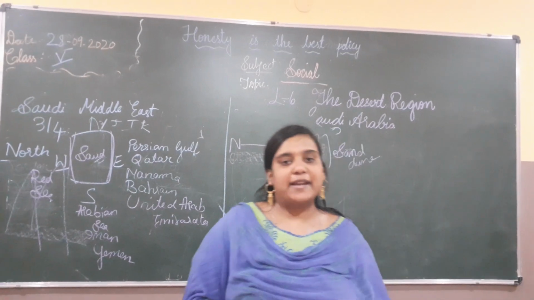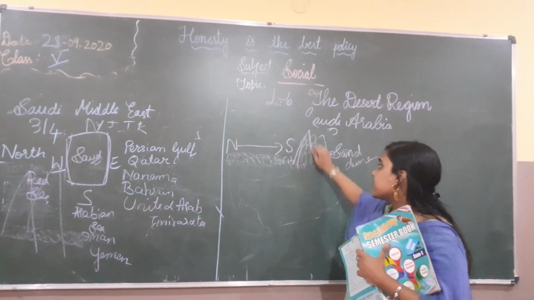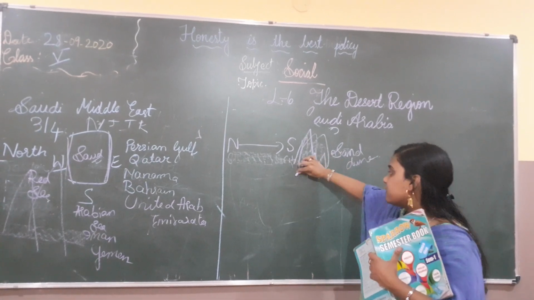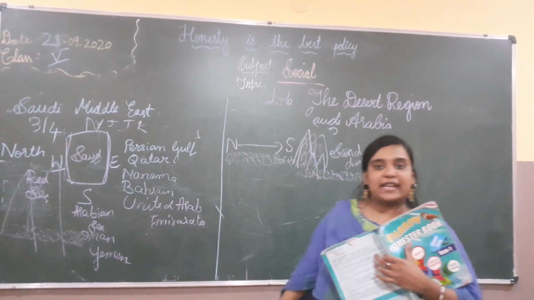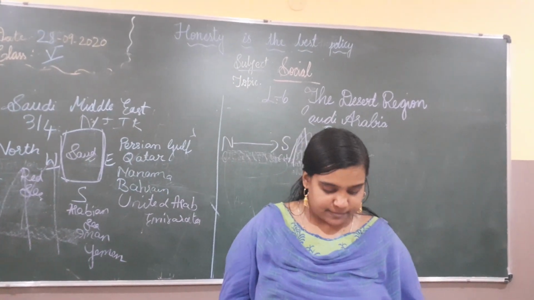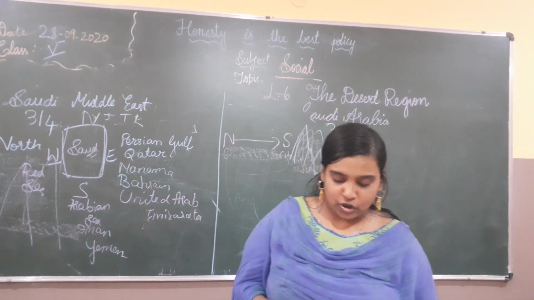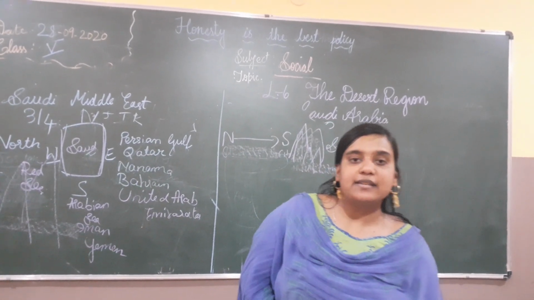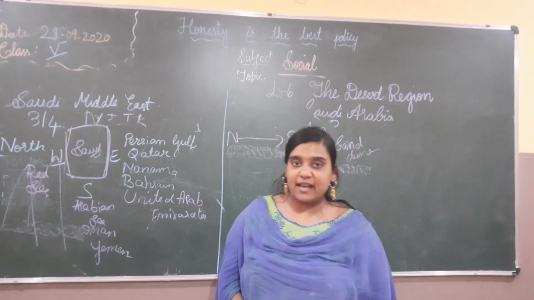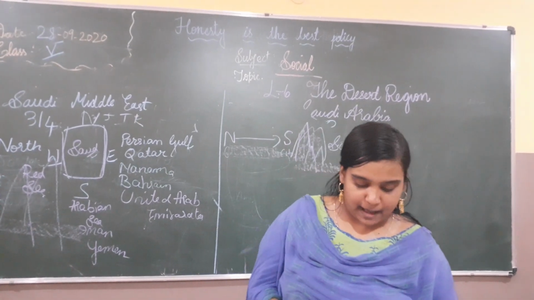Then the shape and pattern will change according to the wind, how the wind will go. Sometimes it will be big, sometimes small, and sometimes straight. According to the direction of the wind, it will change its shapes and patterns. Okay. Then there are some hill stations like Atsaif and Abha, which are cool during summer. Like here we have Nainital, Ooty and all, no? Same way they have their hill stations like Atsaif and Abha.